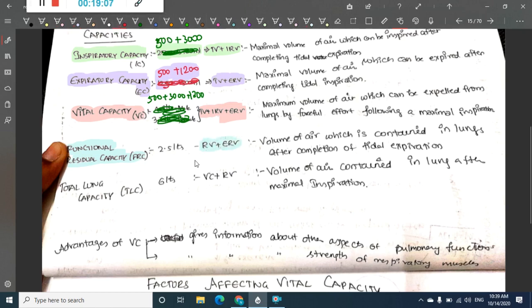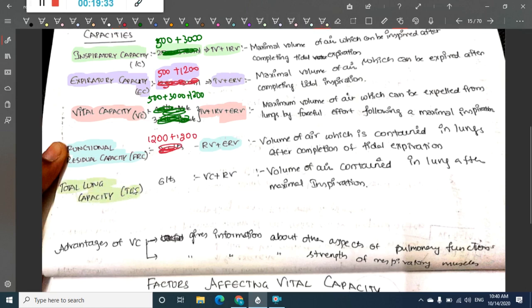So what is the value here? Residual volume is 1200, sorry, I'm really sorry, and expiratory reserve volume is also 1200, so it is 2400 is the functional residual capacity. Then we have total lung capacity.